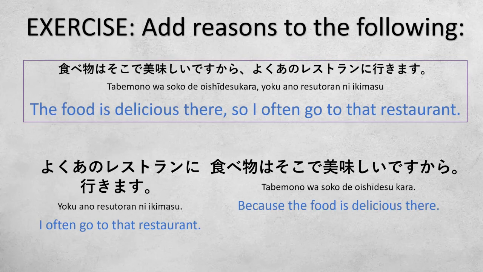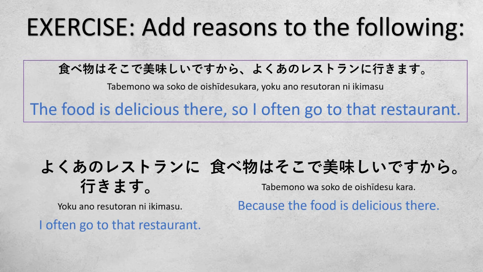We can rewrite the sentence like this. 食べ物はそこでおいしいですから。よくあのレストランに行きます。The food is delicious there, so I often go to that restaurant. Or we say, because the food is delicious there, I often go to that restaurant.